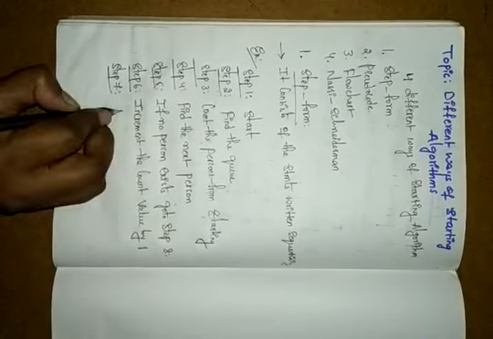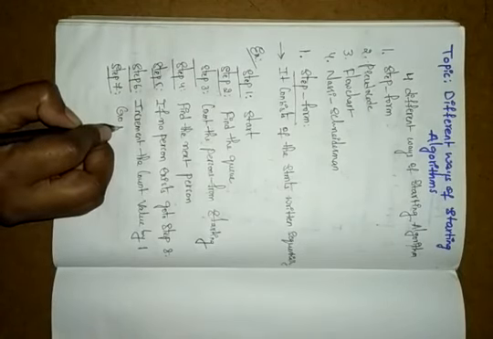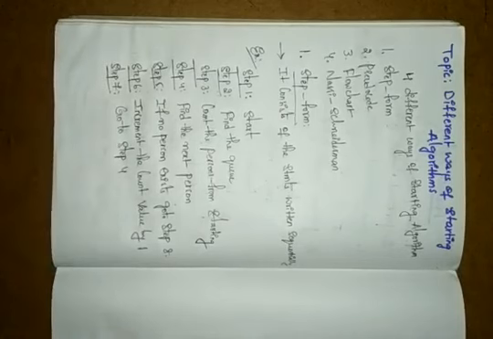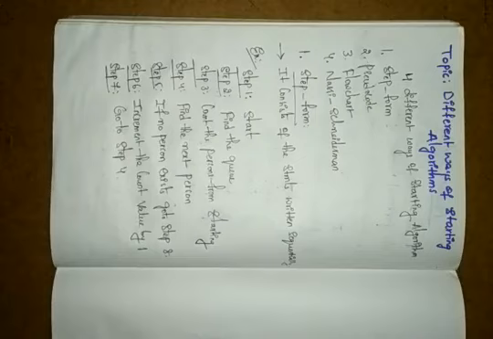In step 7, go to step 4, which is find the next person. If a person is there, you increment the value by 1. Actually, in the starting position we have one person, and we are finding the next person. If there, yes, you increment: 1 plus 1 is 2. If there, 1 plus 1 plus 1 is 3, like this you are calculating, right?